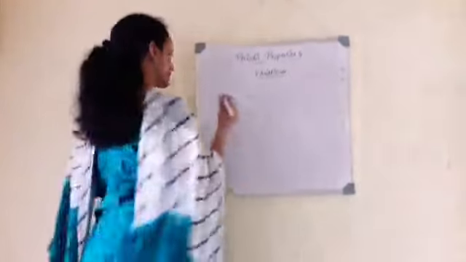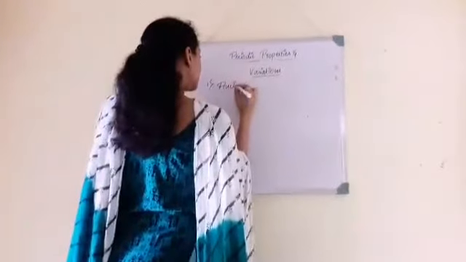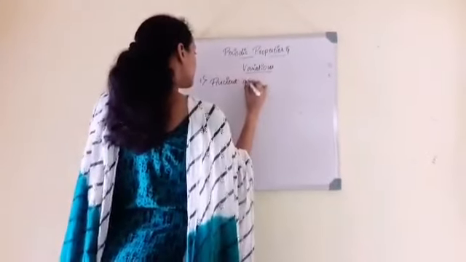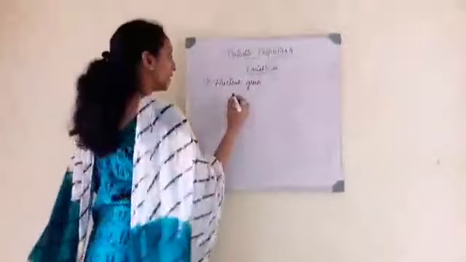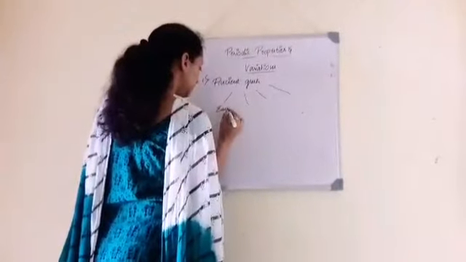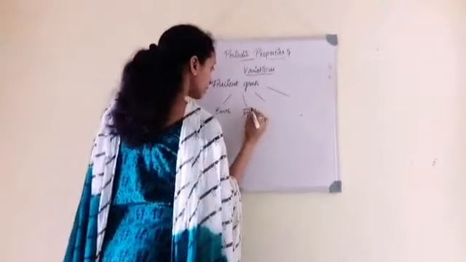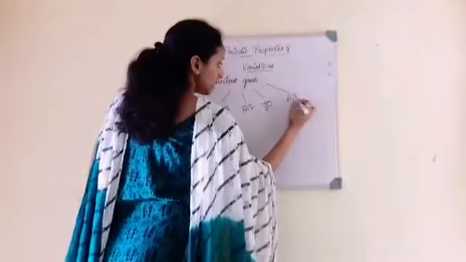The first classification was done by the ancient Greeks. They classified matter into four types: earth, air, water, and fire.